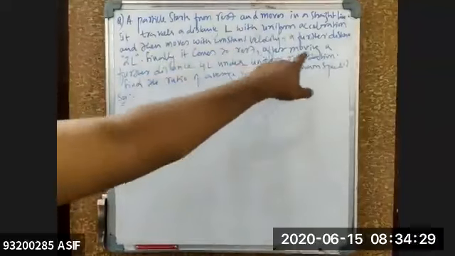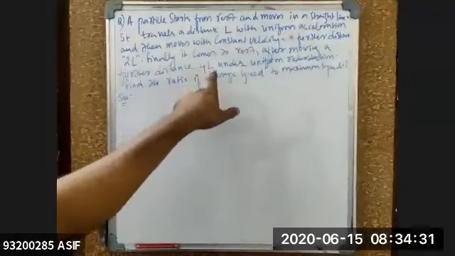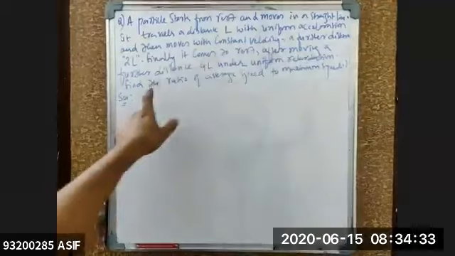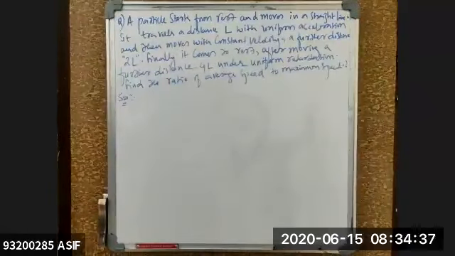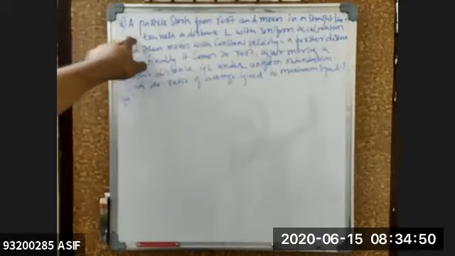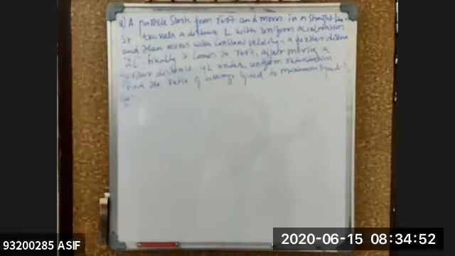Finally, it comes to rest after moving a further distance 4L under uniform retardation. Find the ratio of average speed to maximum speed. I'm asking the second line, first word. Yes, sir, that one. It travels. Okay, sir, okay.